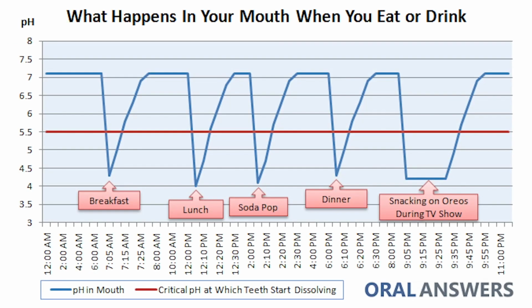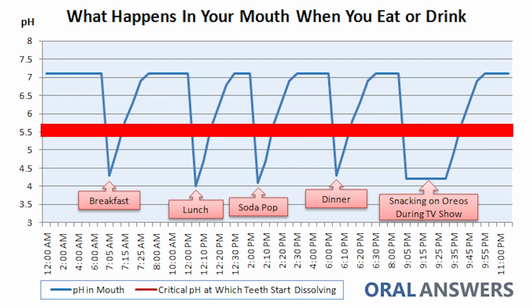As mentioned before, every time you eat or drink, the bacteria in your mouth produces acid from the digestion of sugars in that food. This acidity is represented by a lowering of pH in the curve shown. During meals, the pH in your mouth is the lowest, and when the pH hits a critical point, the tooth structure is more susceptible to cavities.